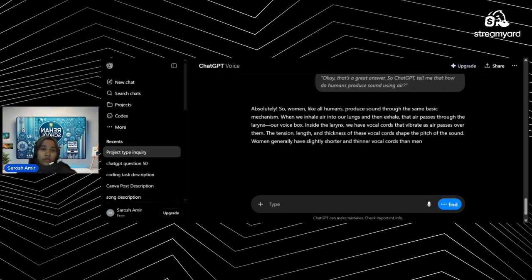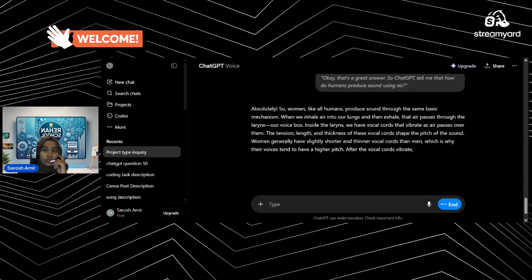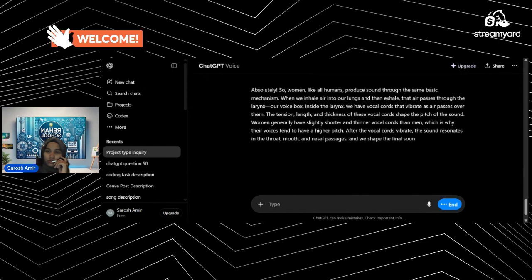Women generally have slightly shorter and thinner vocal cords than men, which is why their voices tend to have a higher pitch. After the vocal cords vibrate, the sound resonates in the throat, mouth, and nasal passages, and we shape the fine sound by adjusting the tongue, lips, and teeth.